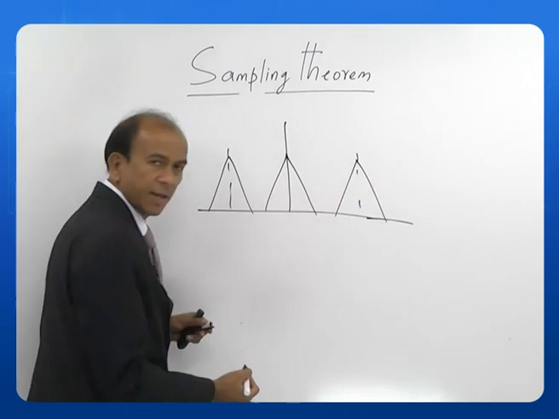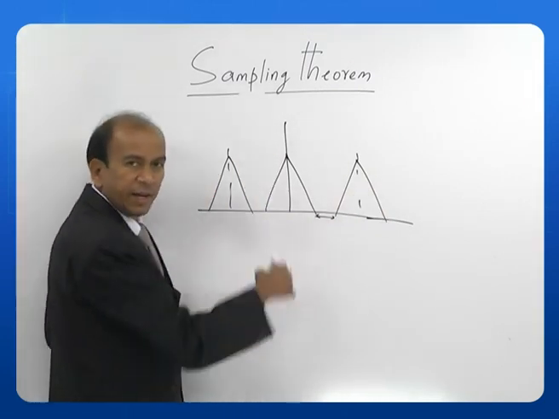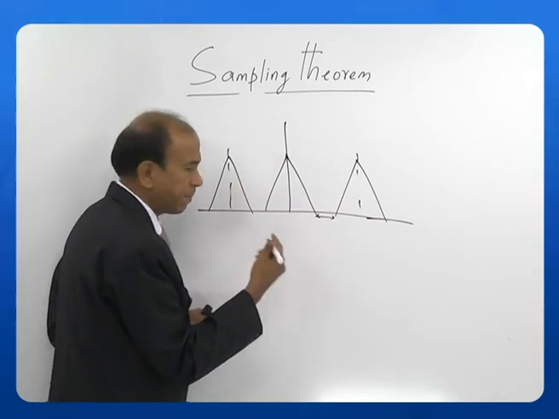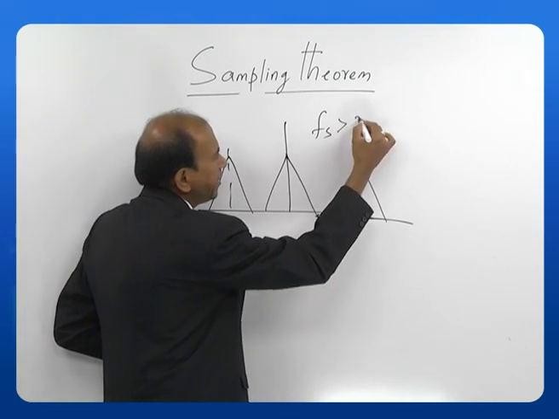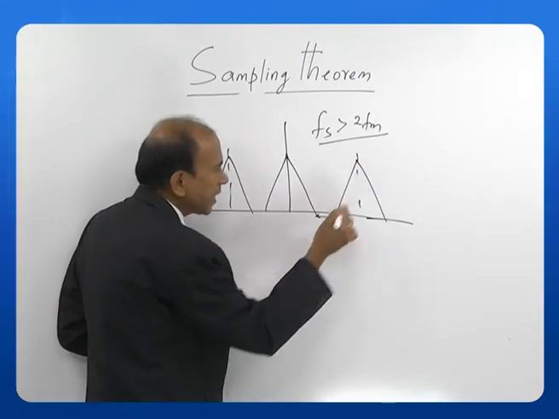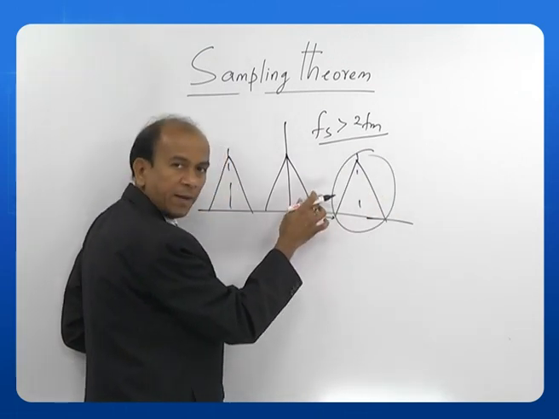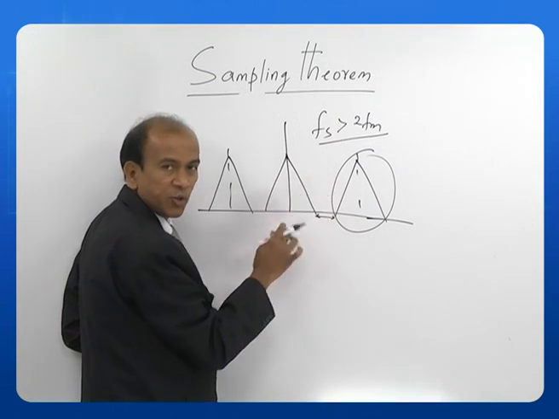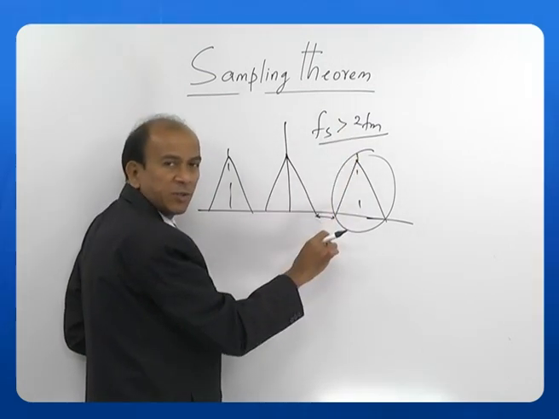Okay. Now, the existence of the guard band here, this again depends on what? The guard band existence depends upon my rate of sampling. If I sample at a rate greater than twice the maximum frequency, then the guard band exists. When this happens, I can easily retrieve the signal because there is no overlapping or zero separation between these two. If I make this exactly equal, the guard band separation will be equal to 0.